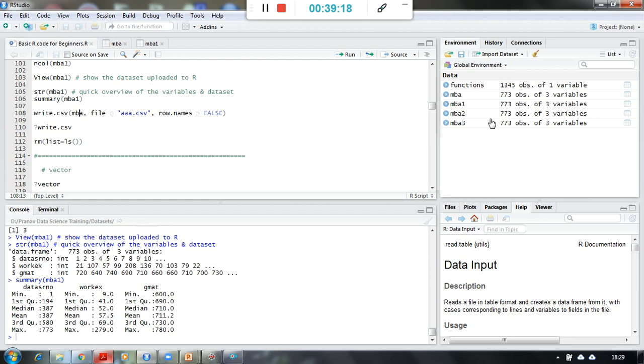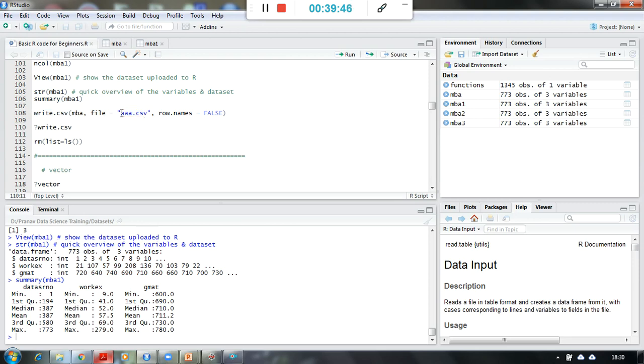If I worked on this MBA file, and I save the changed result into some particular location, I will choose that object. I will use the file argument in the write.csv function and simply give the path where to save it.